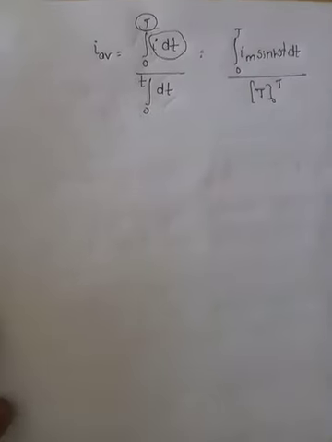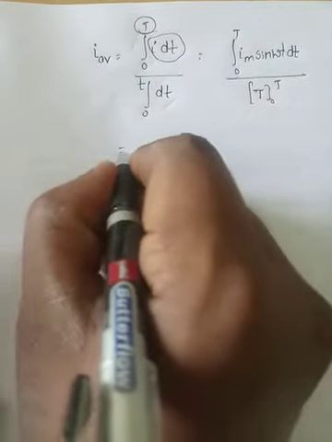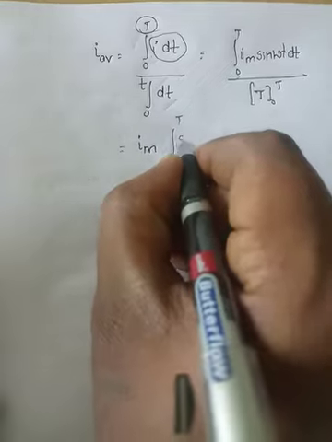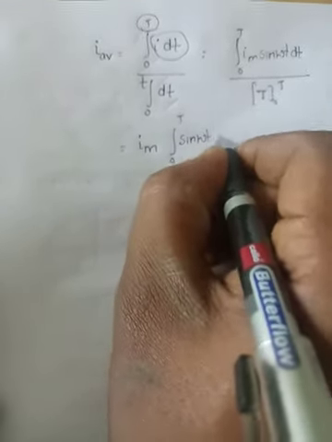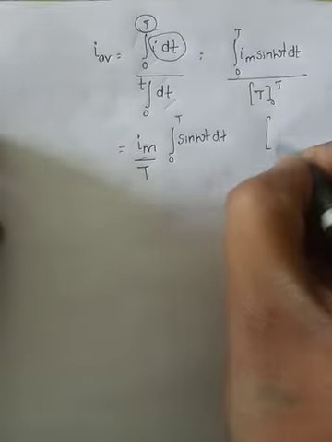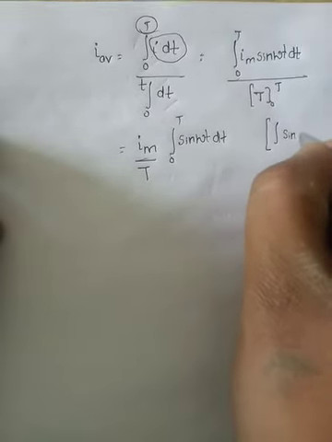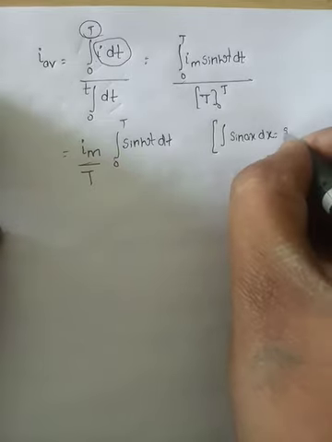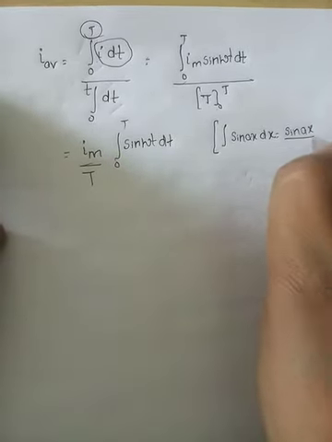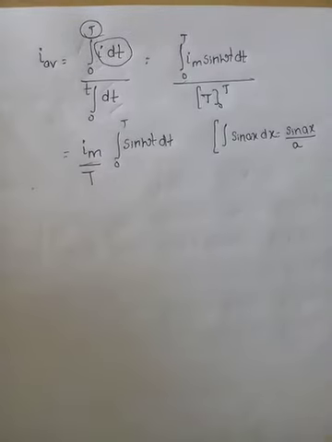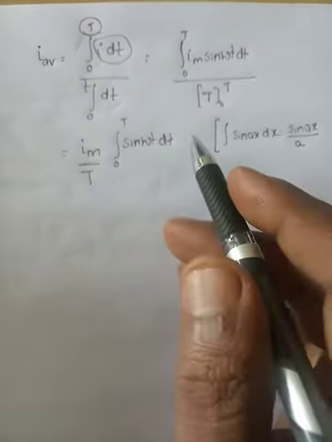Apply the limits. Here I m is constant, so send I m outside: integration of 0 to T of sin omega t into dt. If you apply the limits, it gets t minus 0, that is t. There is a formula: integration of sin ax into dx is equal to what? Sin ax by a. So, we are applying the same formula here.